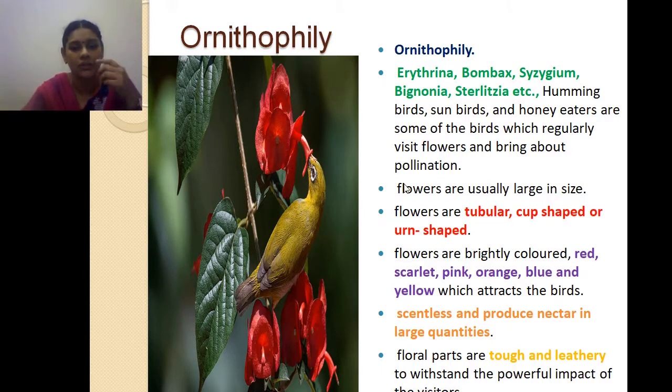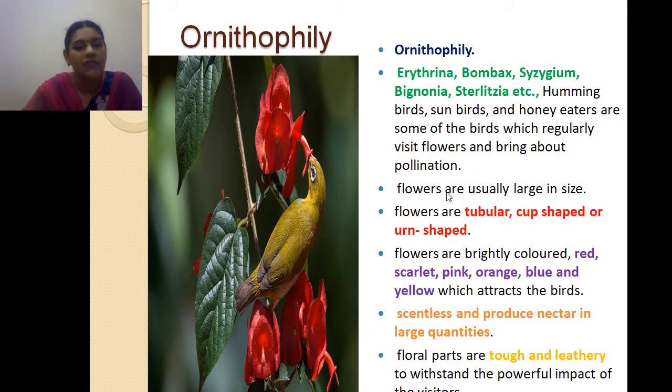If it is a tube, a cup or U shaped, the face of the bird can easily enter the flower. So depending upon the flower and the arrangement of the bird's face, the pollination takes place.